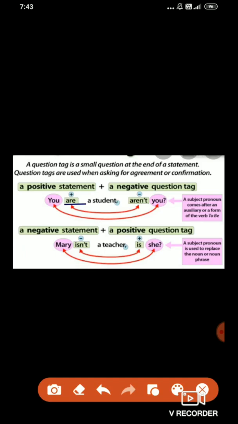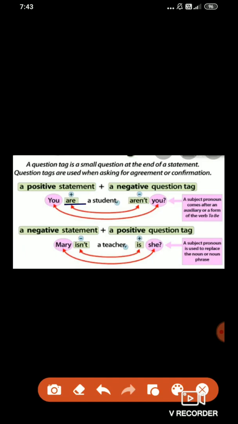Now you all will ask me how to identify whether the auxiliary verb is negative or positive. Students, if not is there in the sentence, that means the sentence is negative. And if there is no use of not in the sentence, that means the sentence is positive.